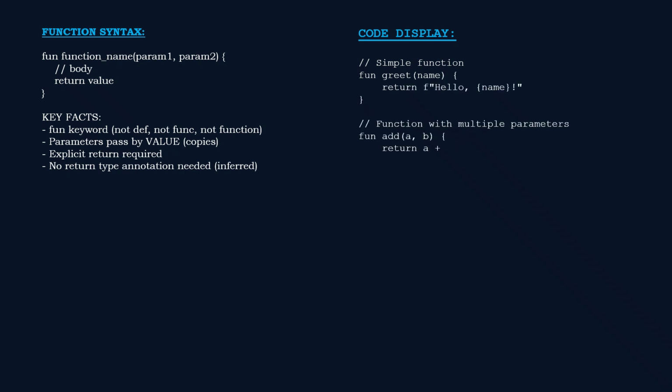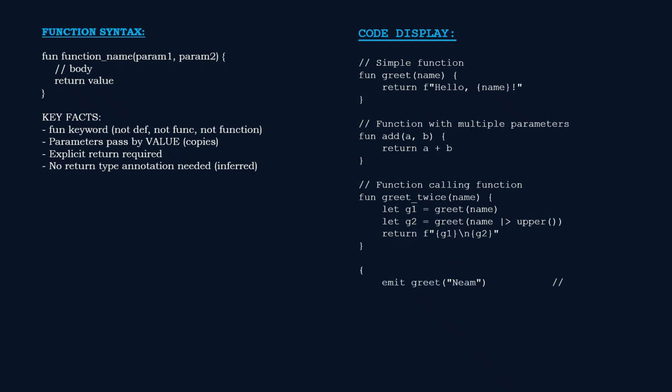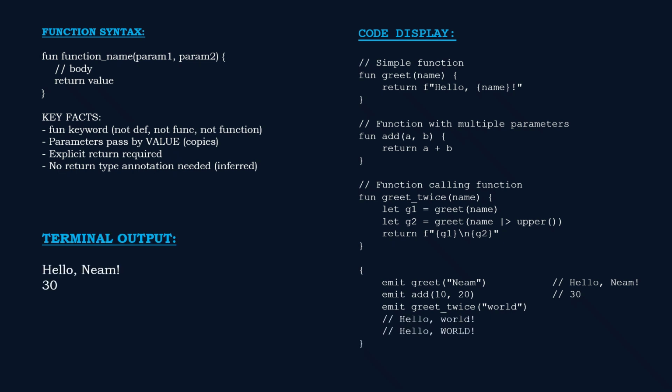An important detail, parameters pass by value. When you pass a variable to a function, Neam copies it. The function works with its own copy, so the original is never modified. This prevents an entire class of bugs that plague languages with pass by reference.